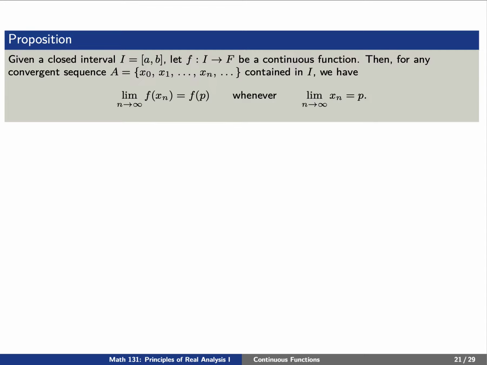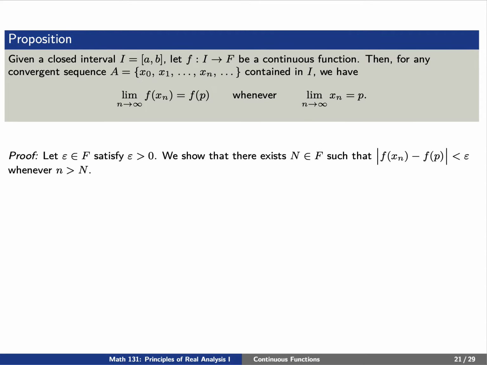Given a closed interval, let's say that f is a continuous function. We'd like to explain how this is related to sequences. Say that we have a convergent sequence x_n, and that its limit is a point P. Then, as long as f is continuous, we have a new sequence defined by f of x_n, and the statement is that the limit of that sequence is f of P. Let's try to explain why. Say that epsilon is given. Then there exists a number capital N such that in absolute value f of x_n minus f of P is less than epsilon whenever lowercase n is greater than capital N.